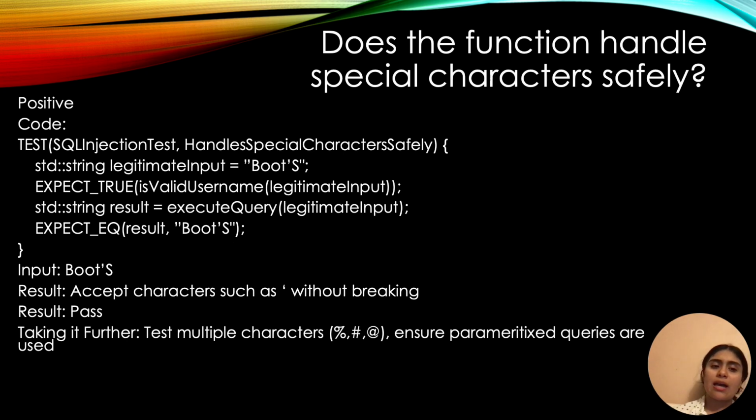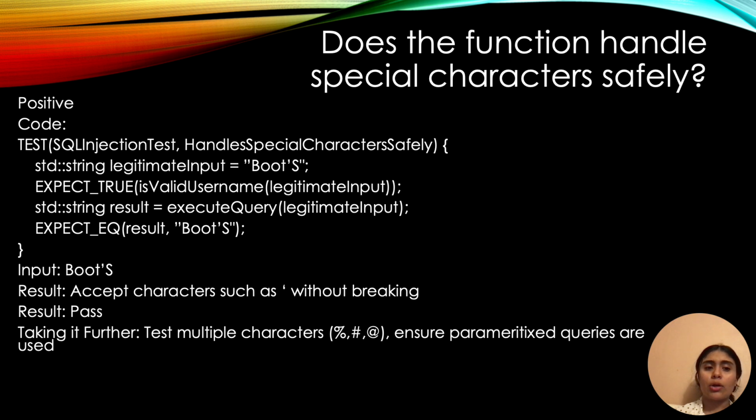This positive test checks whether the function can handle special characters safely without breaking. The code creates a handle special characters safely test with a legitimate input that includes an apostrophe, like boot's. We expect the validation to return true.